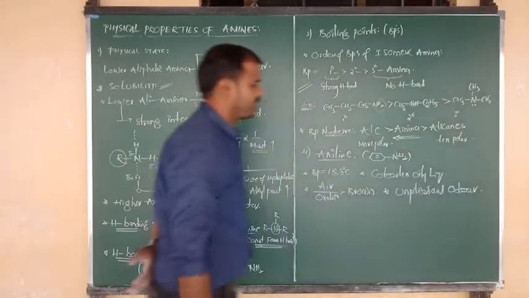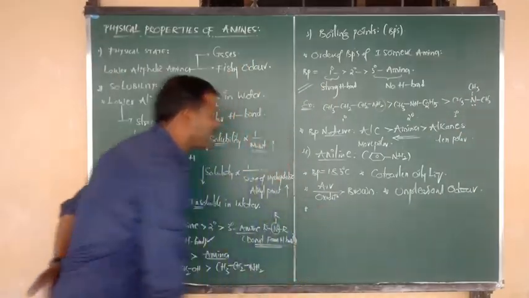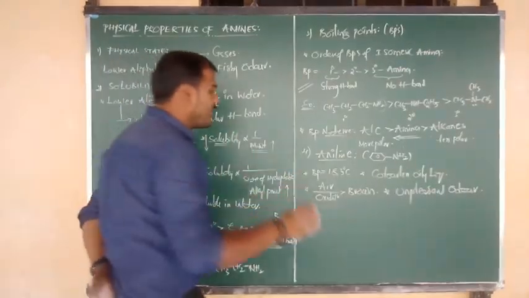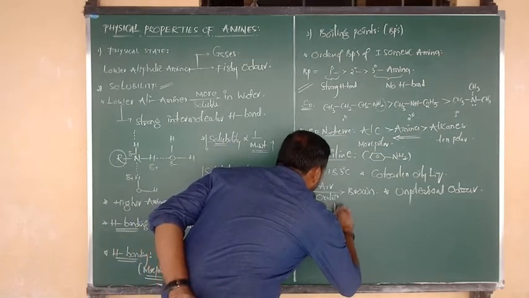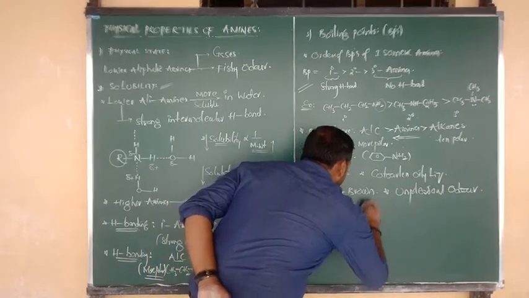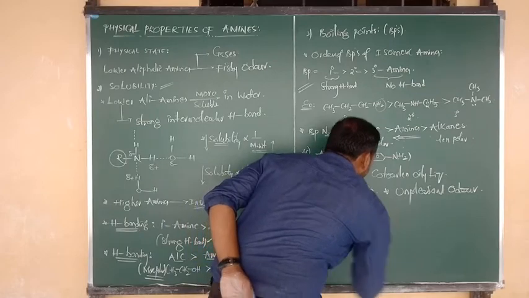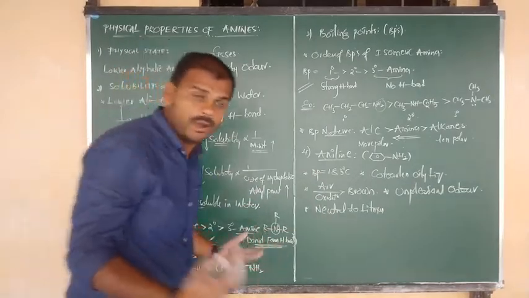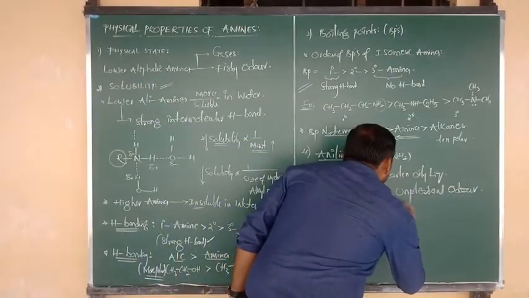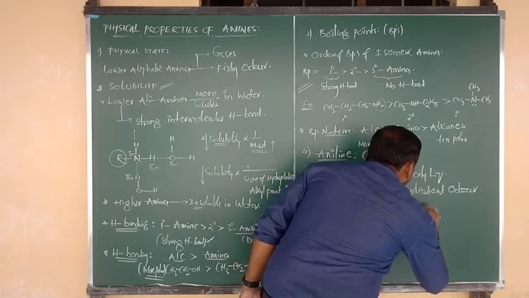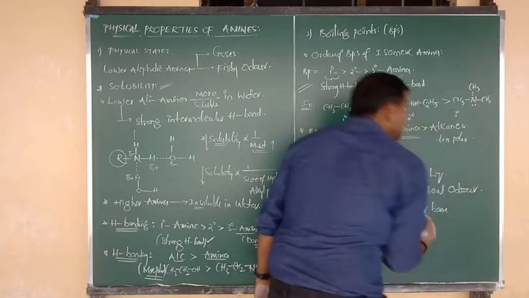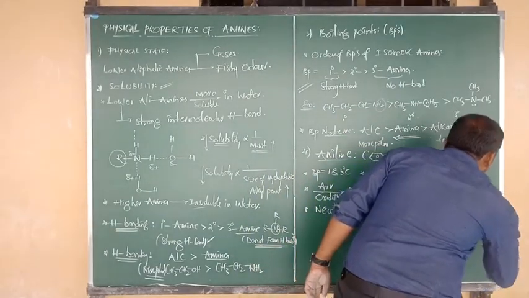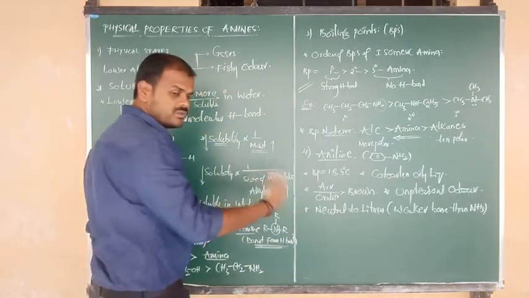Next, I want to say about the nature of aniline. Aniline is neutral to litmus paper. Of course, aniline has basic nature, even though it is neutral to litmus paper, because it is a weaker base; its basic nature is less than that of ammonia. So it is a weaker base than ammonia, and due to this reason it is neutral to litmus.